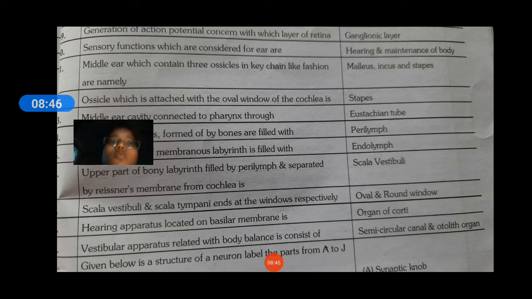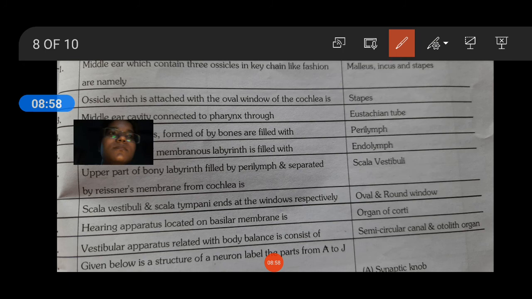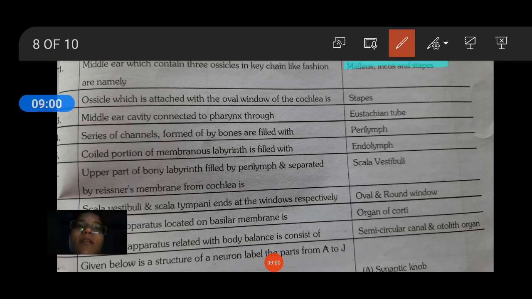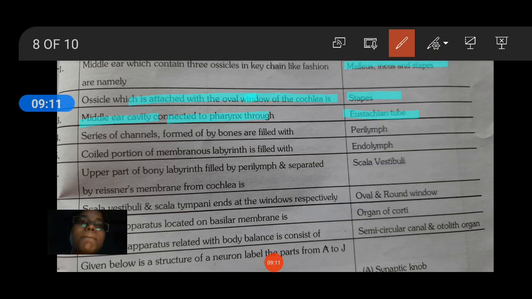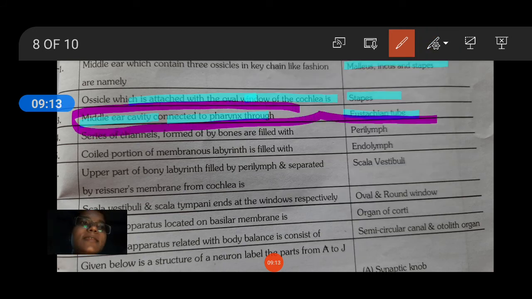The sensory functions considered for the ear are hearing and maintenance of body balance. The middle ear contains three ossicles arranged in a chain-like fashion, namely malleus, incus and stapes. The ossicle attached to the oval window of the cochlea is the stapes. The middle ear is connected to the pharynx through the eustachian tube.